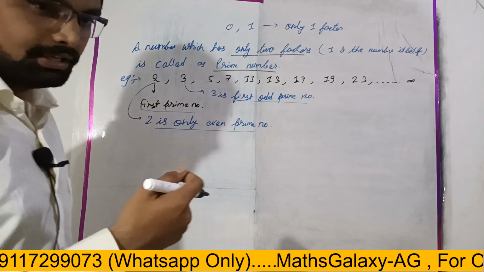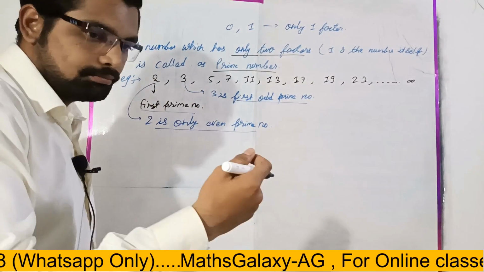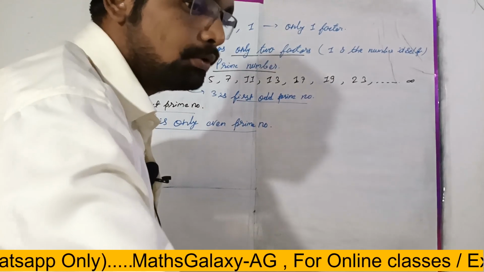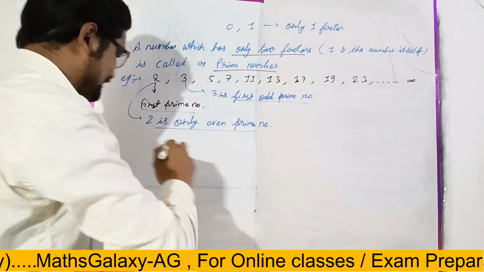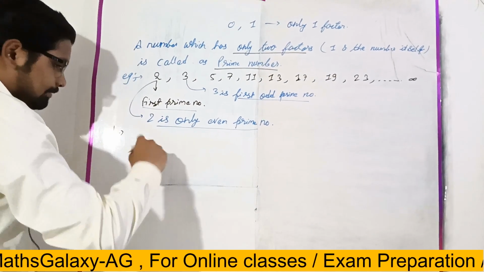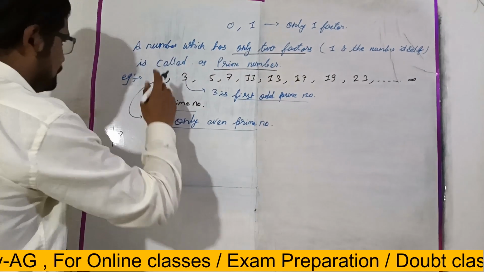Now the question is, what will we call those numbers which have more than 2 factors? Composite number. Yes. So those numbers will be known as composite numbers, right?